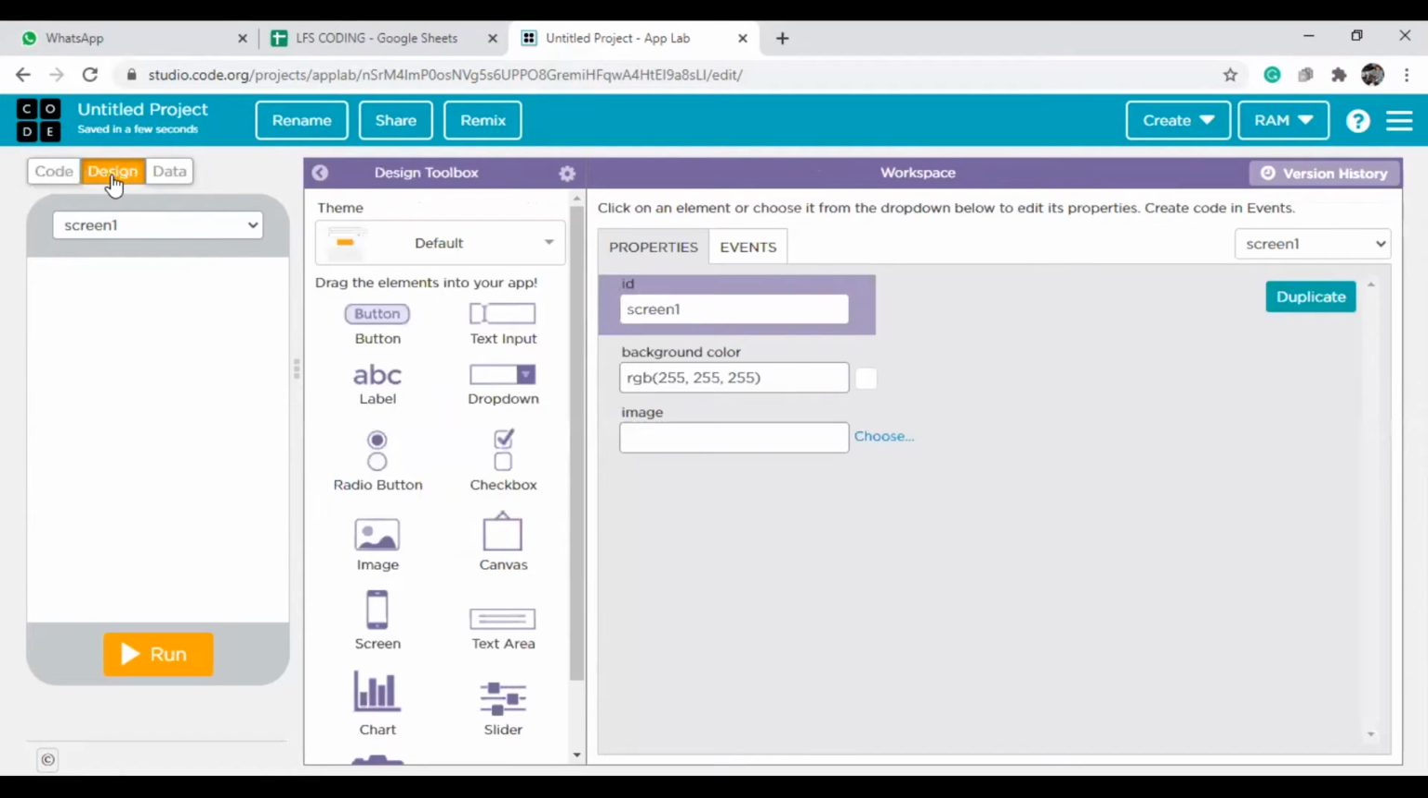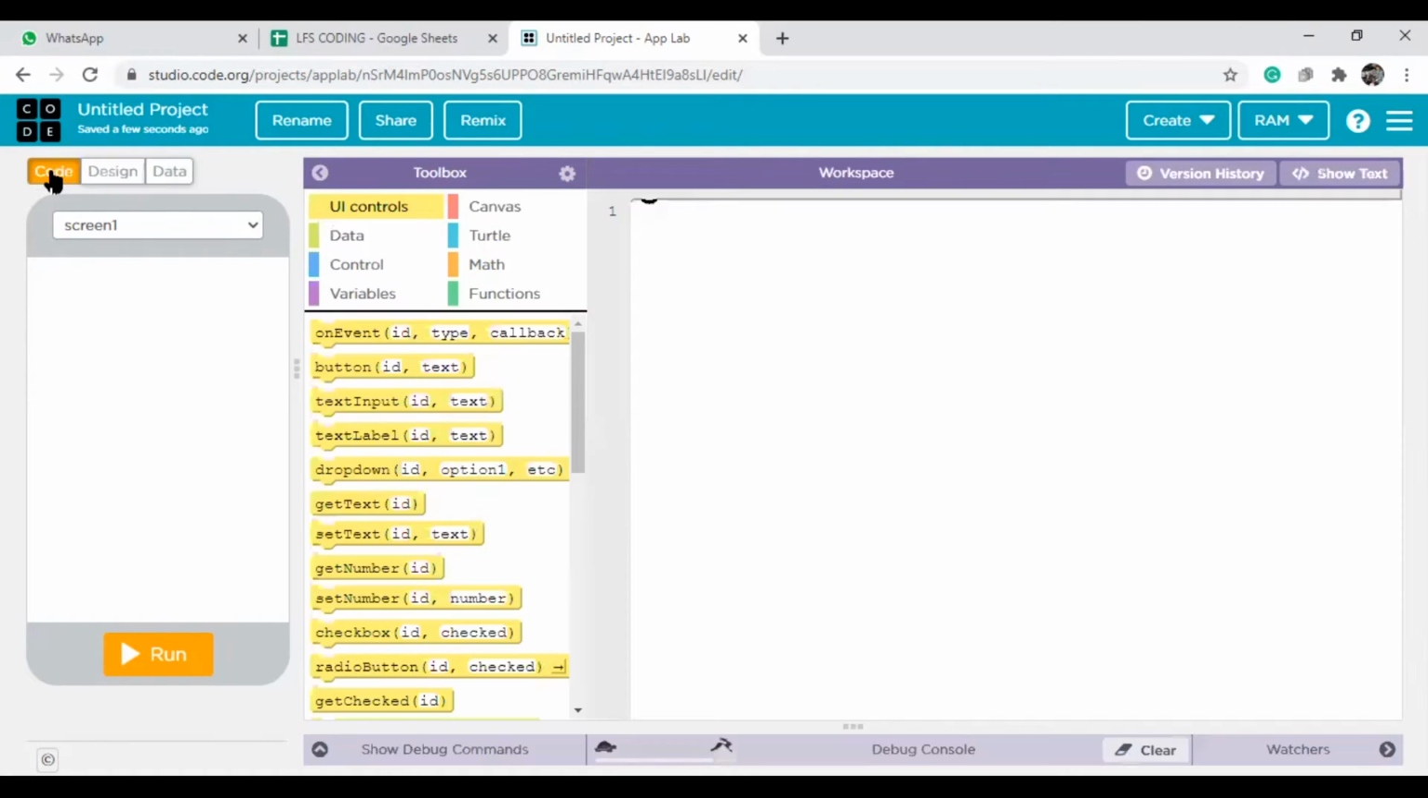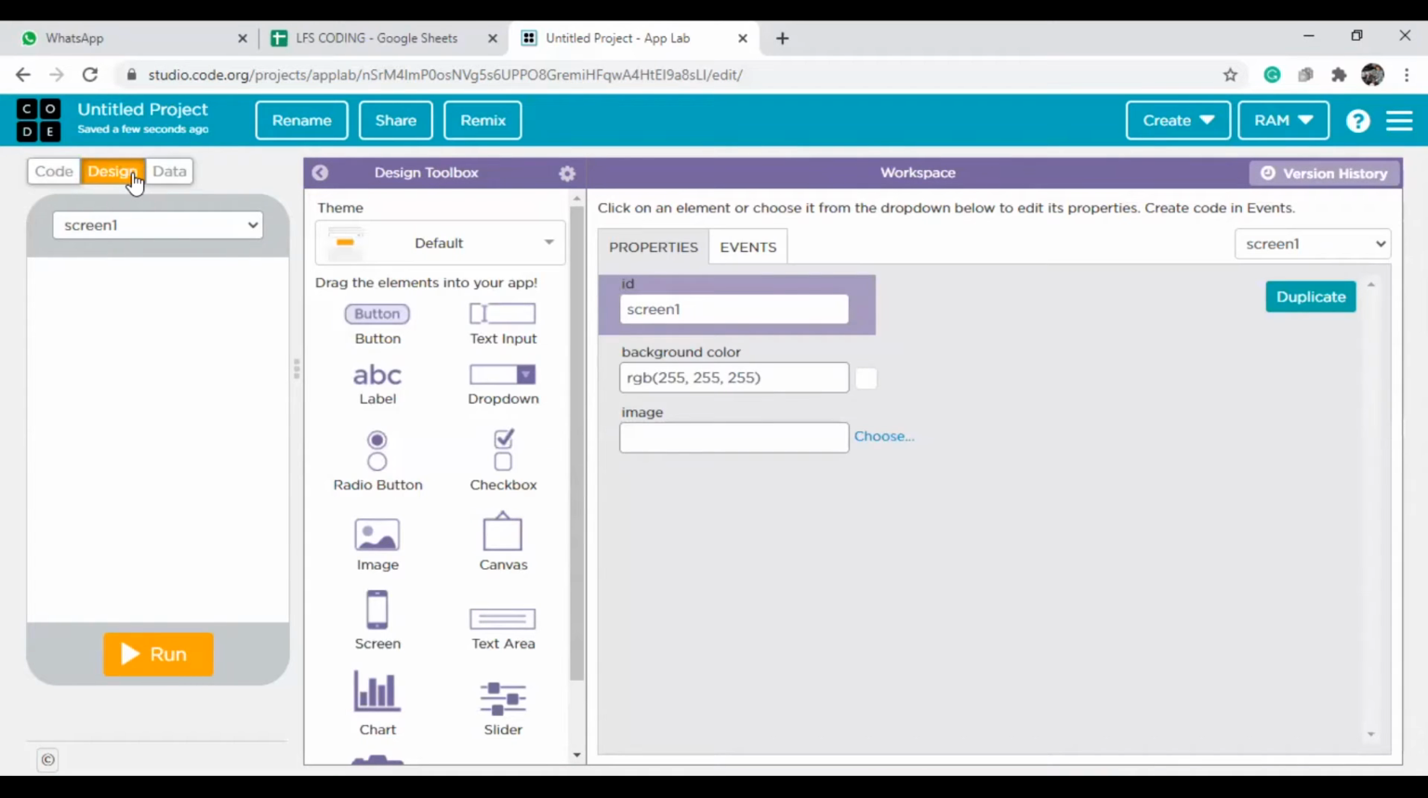Now see students, design. For everything we need to start with design. First we need to think and plan, and after that we need to design. Only after design can we do the coding. So always start your application with design.